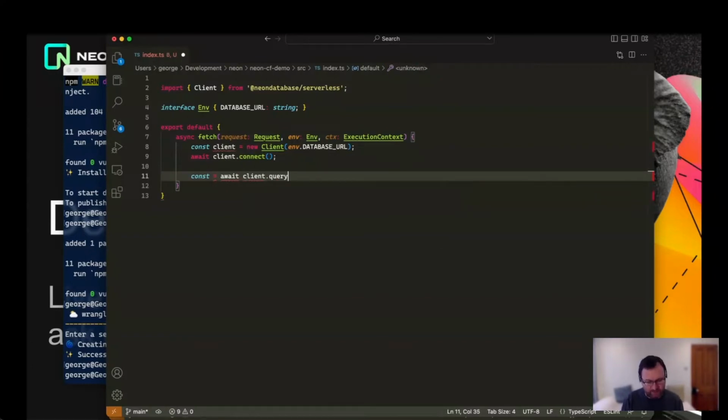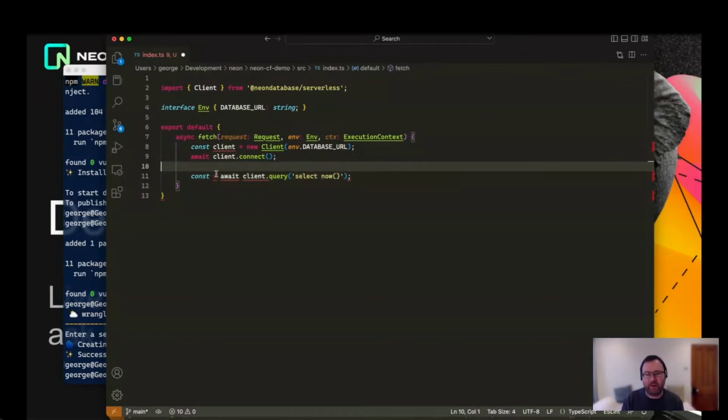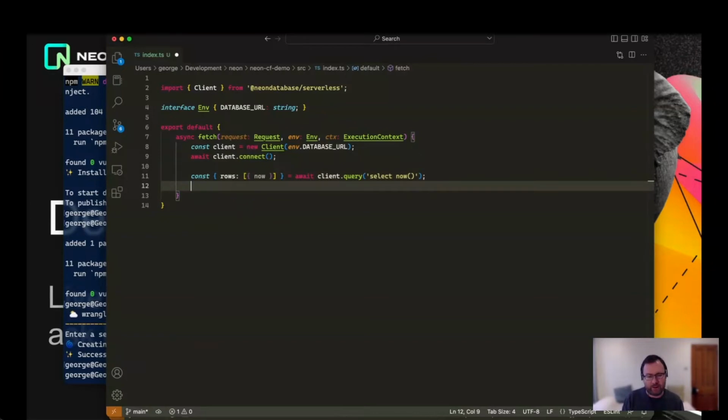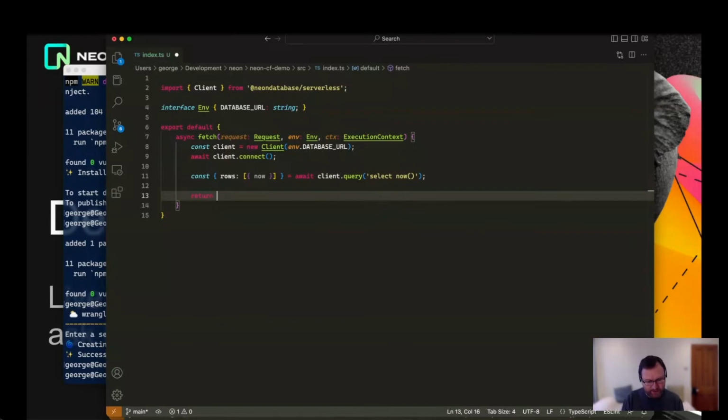So client query, and I said we were going to ask the time, so let's just do select now. And then to assign that, we're going to end up with an object that has an array of rows, and the first and only row is going to have a column called now. And so if I do a destructuring assignment of that sort, that should assign that current time to the variable called now. And what we're going to do at the end of this run is just return a new plain text response with that now variable.